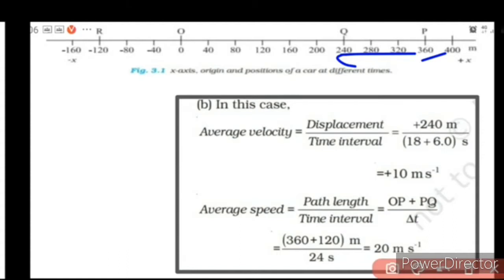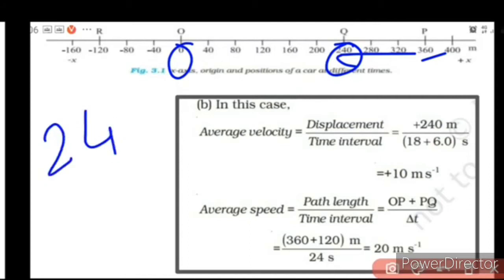So for the motion OQ, let's first find average velocity, that is displacement by time. Final position is 240 and initial position is 0. Be very careful. It starts from O, goes to P, then comes back to Q. So final position is at Q, that is 240. So the displacement is 240. What is the total time taken? For O to P, it takes 18 seconds. For coming back to Q, it takes 6 seconds. So the total time taken is 24 seconds. So 240 by 24 gives you 10 meter per second. So that is average velocity.